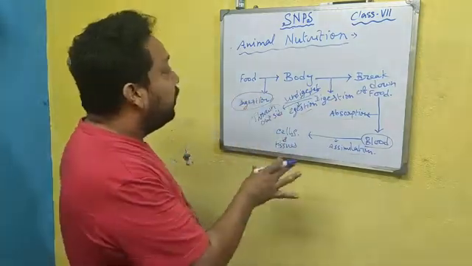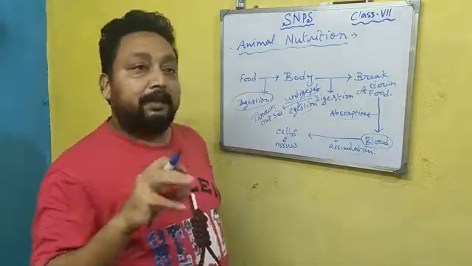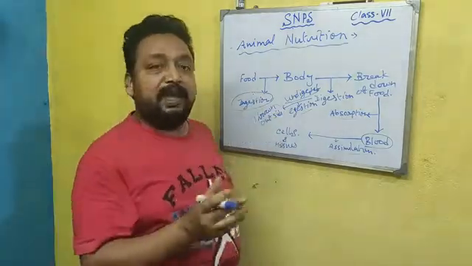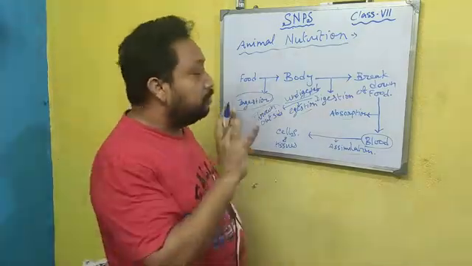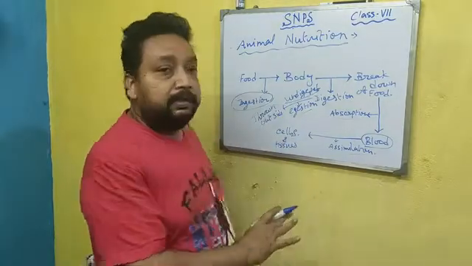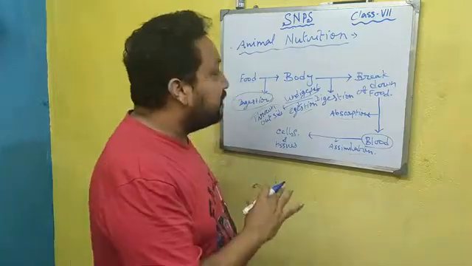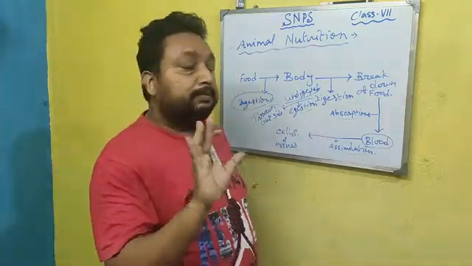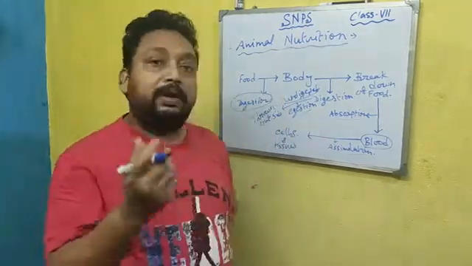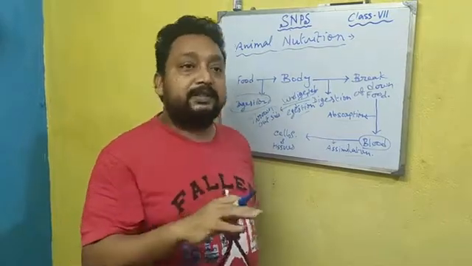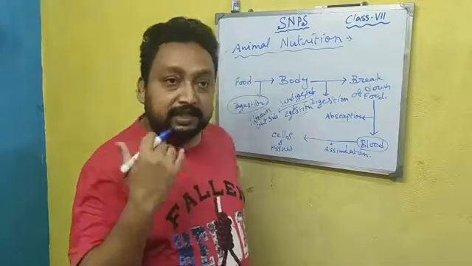So these are the steps of animal nutrition. Today we discussed the steps of animal nutrition, and I have already discussed plant nutrition, which has only 2 steps. In the next class we'll discuss the different steps as they occur in human beings. That will be discussed in the next videos.